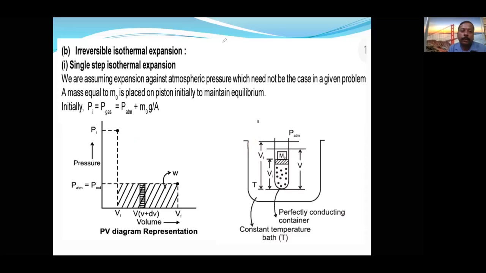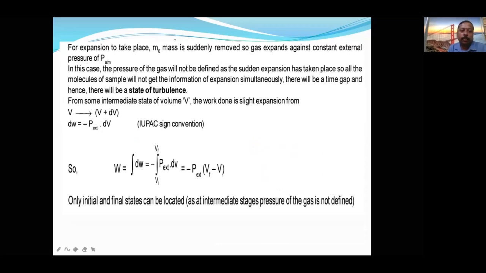Now let us see the next one. What formula will you use for irreversible isothermal expansion? Irreversible isothermal expansion. This is the formula. Now let's see the next one. These are all formulas; if you remember them, that is more than sufficient.